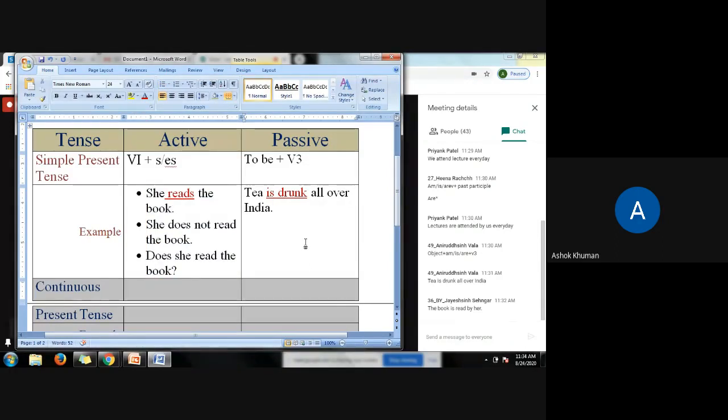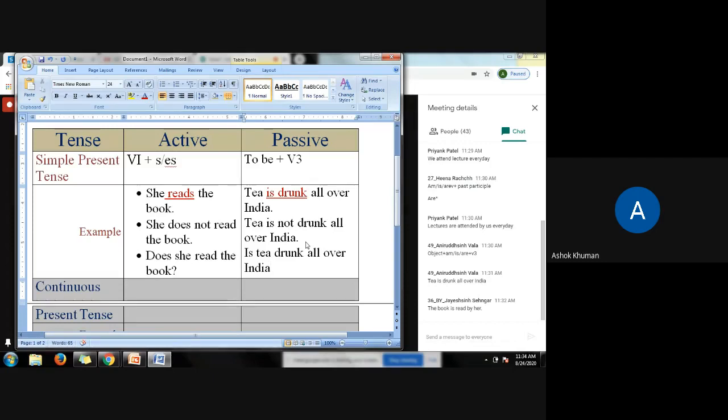In the same way, this also can be made negative. Tea is not drunk all over India. Full stop. Don't forget to put a full stop at the end. And for the question, is will be at the beginning. Is tea drunk all over India?